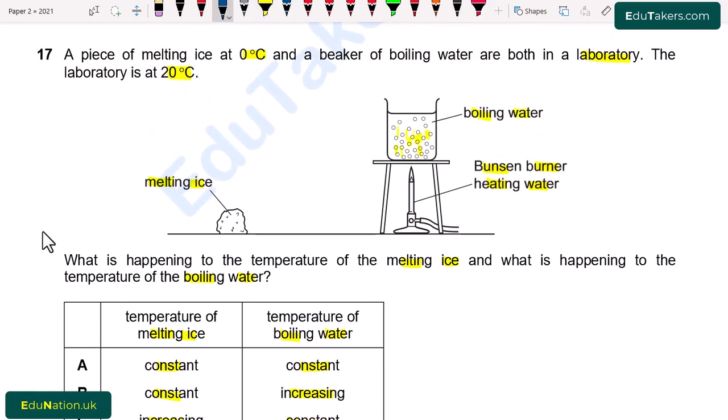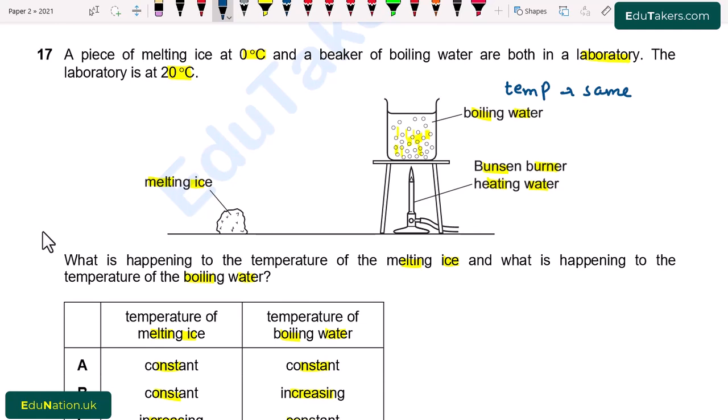beaker. So when I supply heat by the Bunsen burner, there will be no change in temperature of the boiling water. After boiling the water, temperature remains same. What's about the melting ice? The heat that is given to the melting ice is basically used to change its phase.